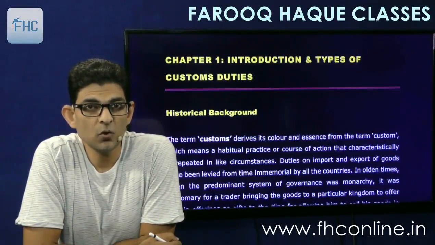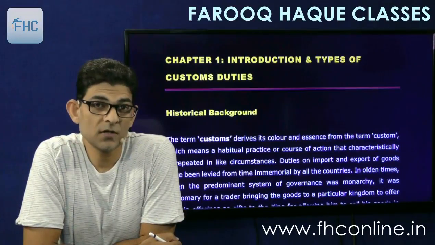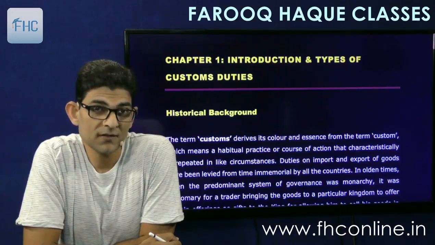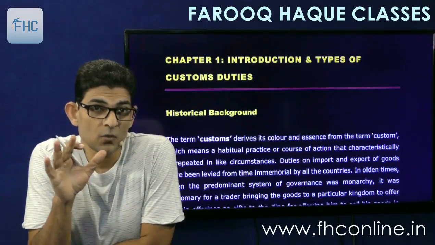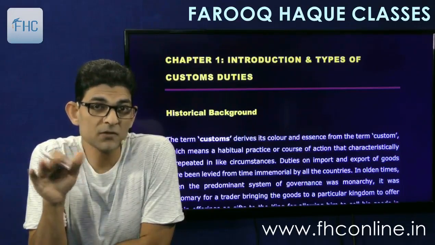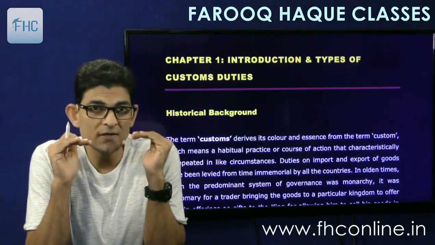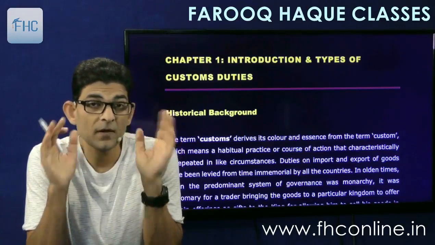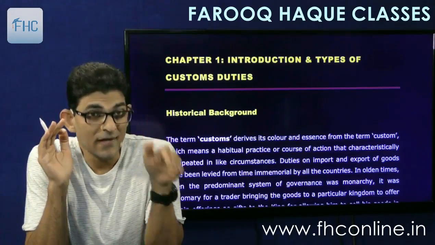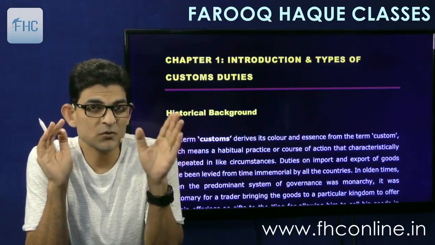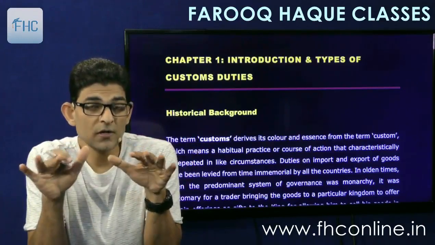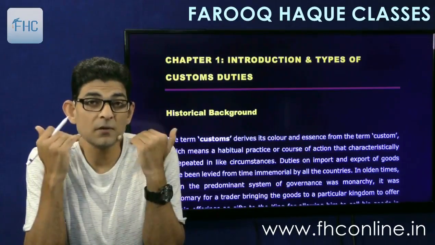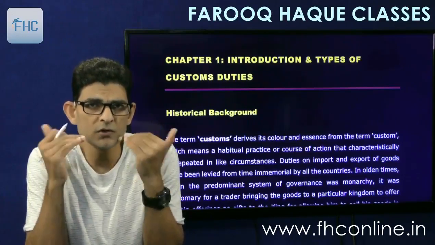Now customs duty, as you know, consists of only 25 marks, and as you can see the module is quite big. So the volume is big but the marks are less. Hence what you have to do is justify the marks with the volume, so you have to study a little bit faster, with a little less depth. I'll tell you which chapters to study in depth, and the remaining chapters are purely theoretical, purely procedural, so you have to go horizontal, meaning multiple readings but on the surface.